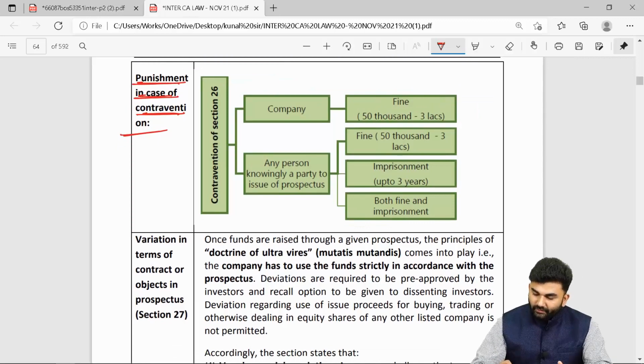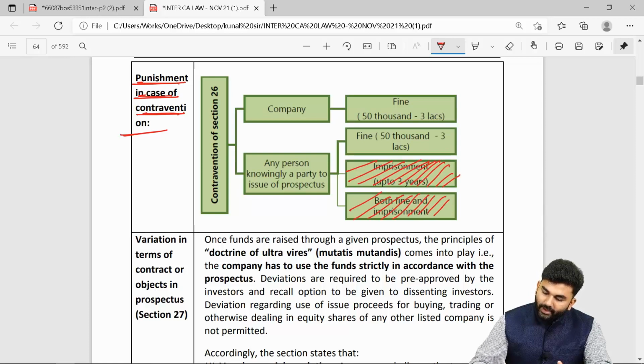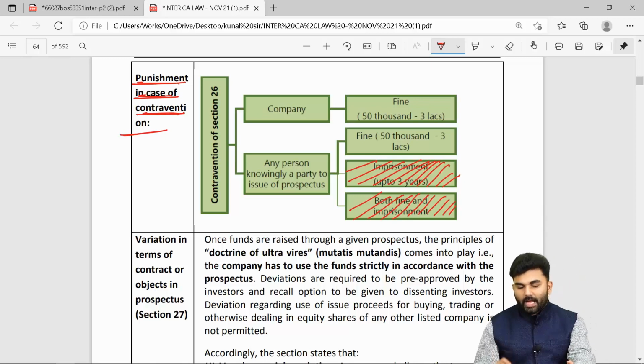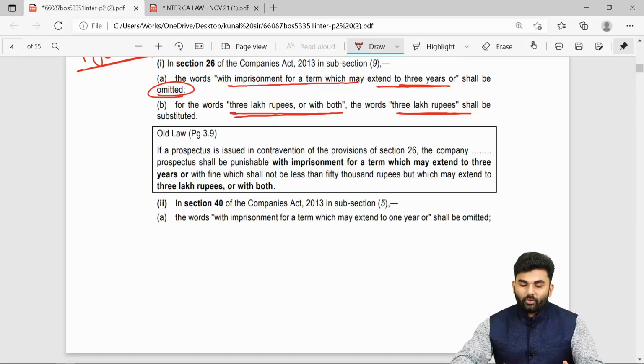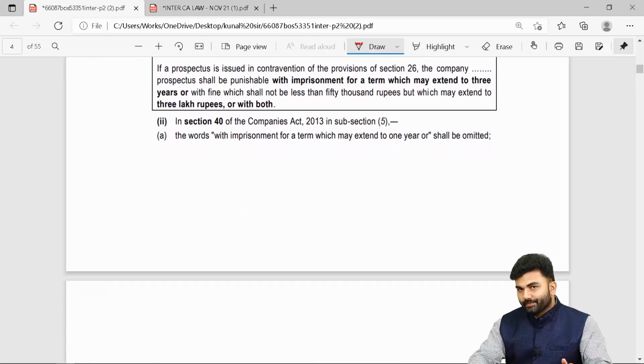So over here, we need to make the changes inside the penalty part, wherein the penalty says fine of rupees 50,000 up to rupees 3 lakhs. Just remove the words imprisonment and just remove the last part, both fine and imprisonment, which means now there will be only and only a monetary penalty in case of default of section 26.